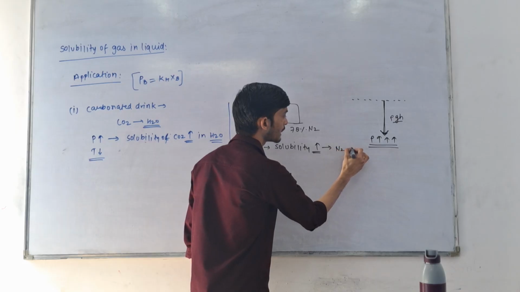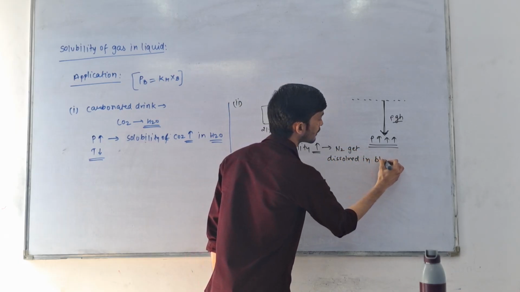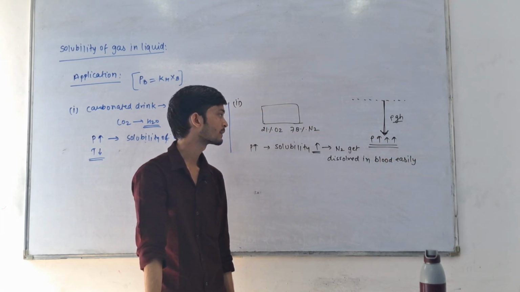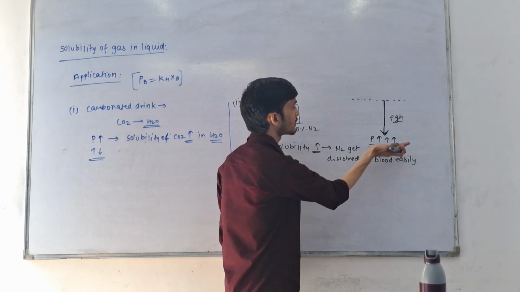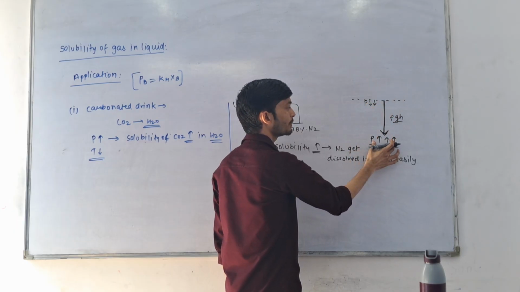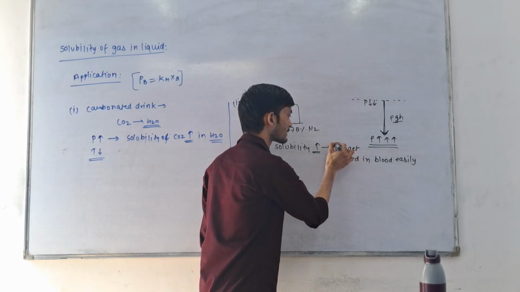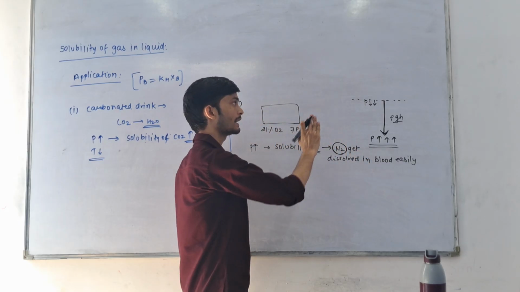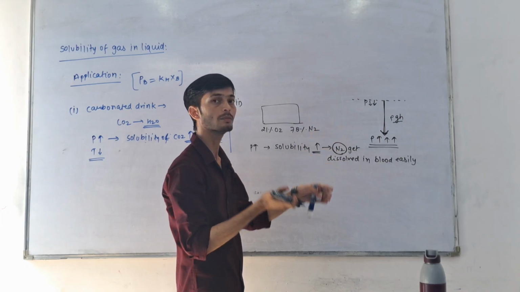So N2 gets dissolved in blood easily. Then when we come to the surface, here pressure is less compared to this. So when pressure decreases, this N2 gas which got dissolved at high pressure, at low pressure solubility becomes low. So this N2 gas dissolved in blood comes out from the blood.